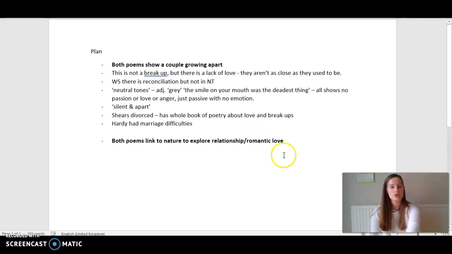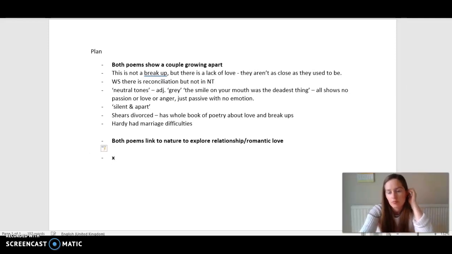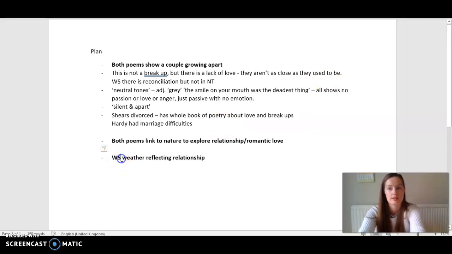So now I'm going to do the same thing to this second point, just to show you my thought process. This second point is both poems linked to nature to explore the relationship. So, what do I want to say? Well, in Winter Swans, we've got the weather reflecting the relationship. In fact, in both of them, the weather reflects the relationship. And that is really important.